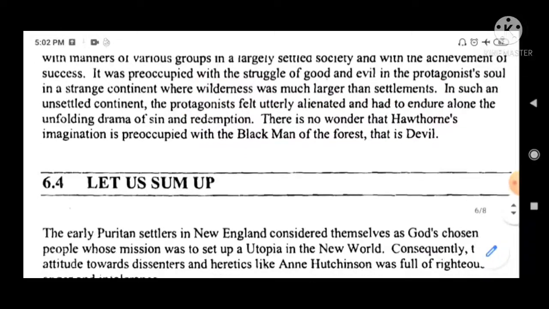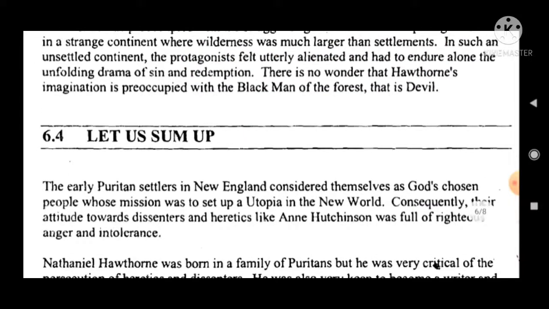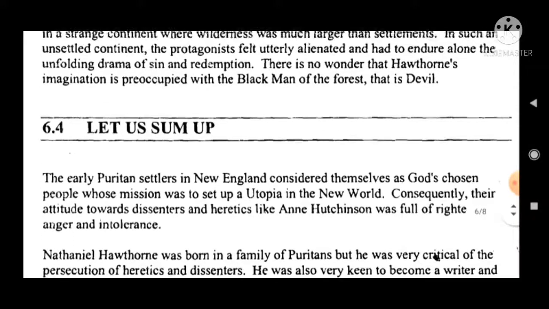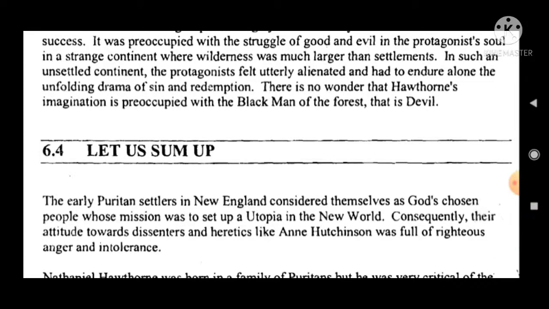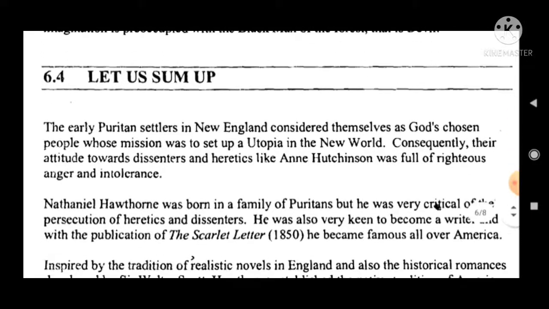In such an unsettled continent, the protagonist felt utterly alienated and had to endure alone the unfolding drama of sin and redemption. There is no wonder that Hawthorne's imagination is preoccupied with the black man of the forest, that is devil. Okay, let us sum up.